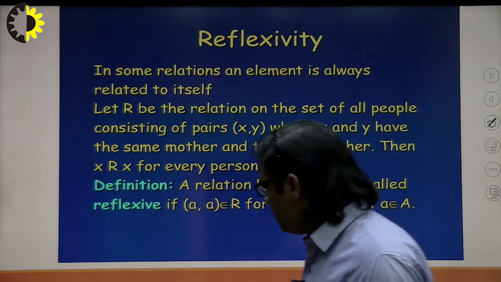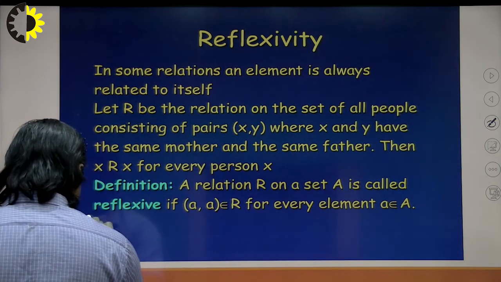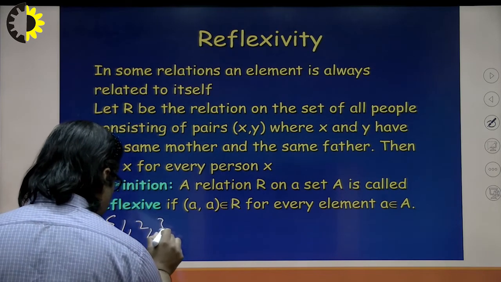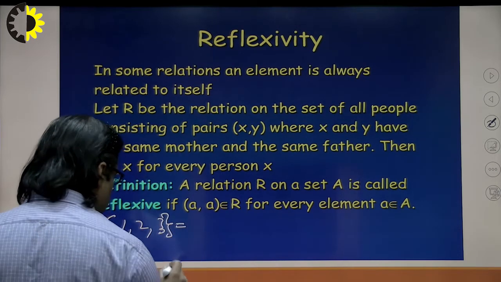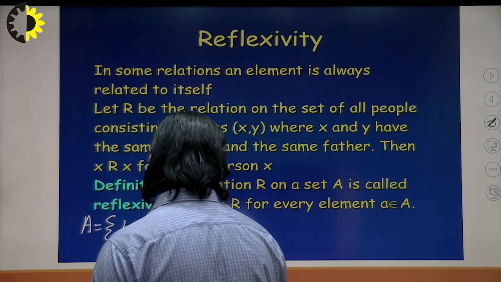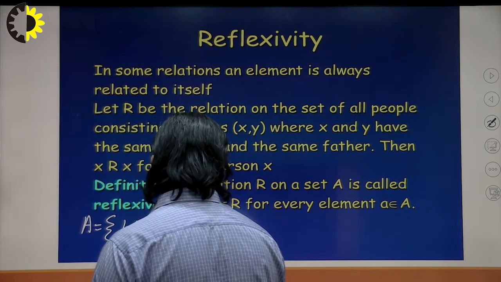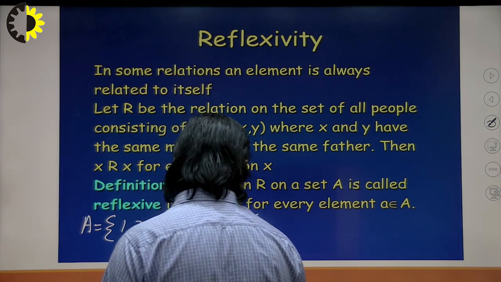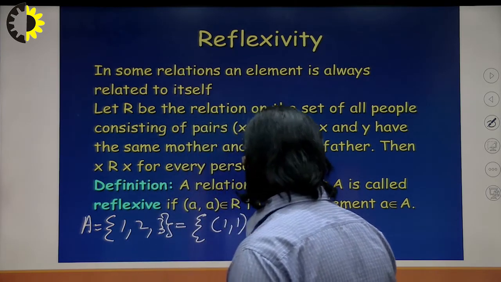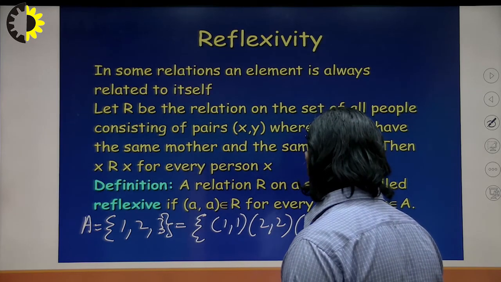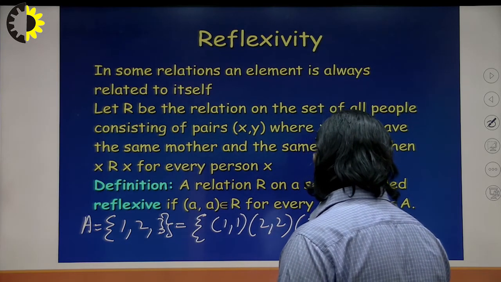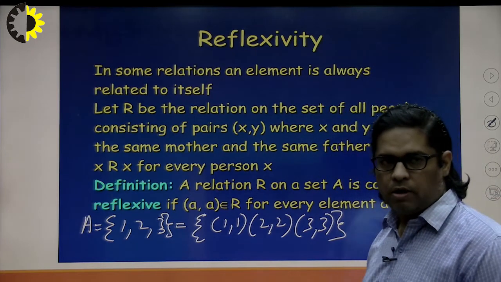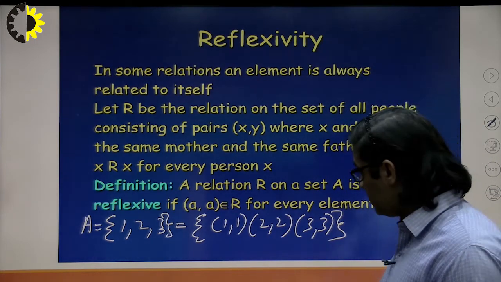For example, in set A we have the elements 1, 2 and 3. The relation R on set A is said to be reflexive whenever we have ordered pairs like these: (1, 1) should be there, (2, 2) should be there and (3, 3) should be there. It means every element should be related to itself, then only this particular relation is reflexive.